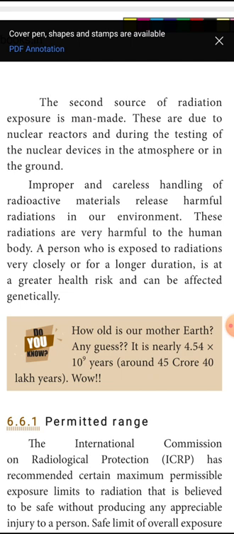A person who is exposed to radiations very closely for a longer duration is at greater health risk and can be affected genetically. So when you are taking an x-ray, CT scan or MRI scan, you can ask the person what radiation they are giving to your body and how long it has to be exposed on your body. Nowadays you have Google in your hand, so you can search and find out what radiation cannot affect the body or what radiation can be allowed to expose our body. That limitation is given under this paragraph, radiation exposure.